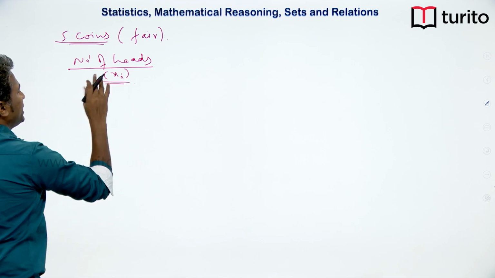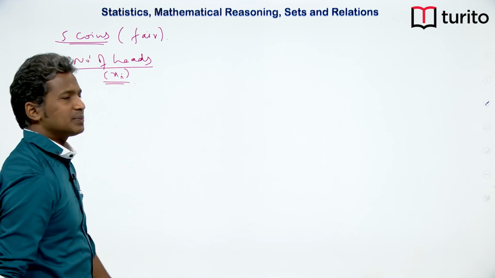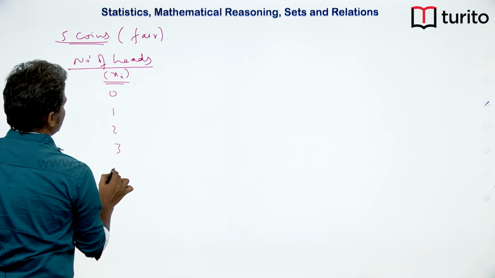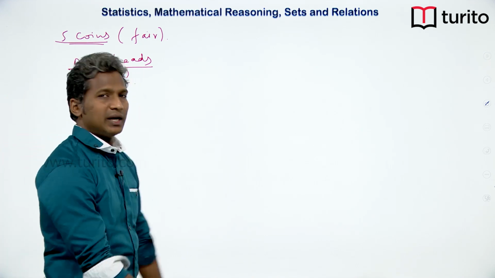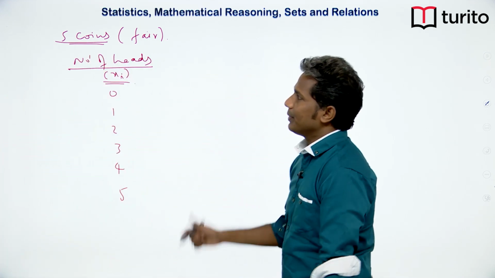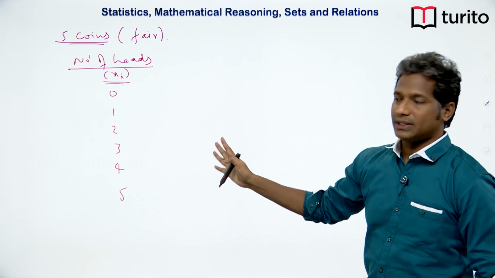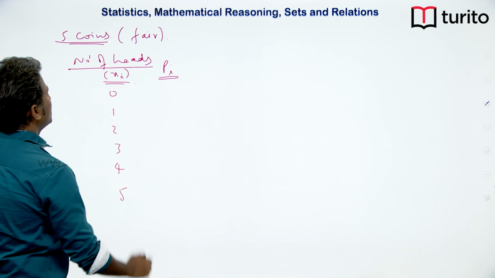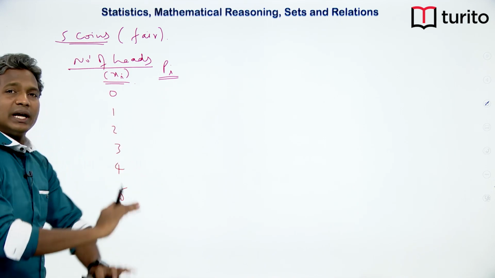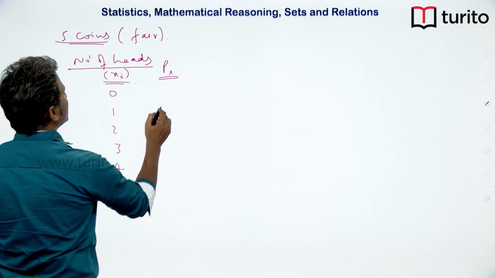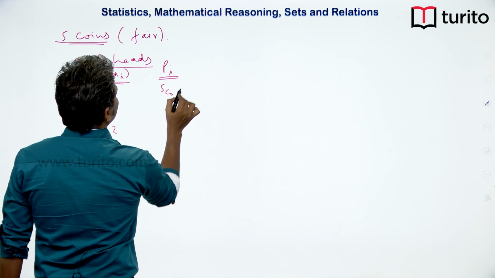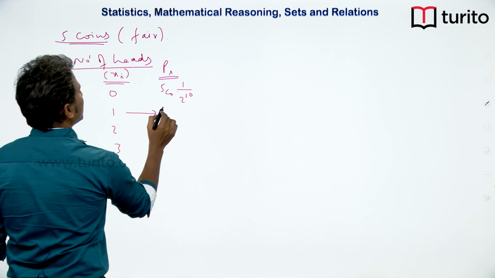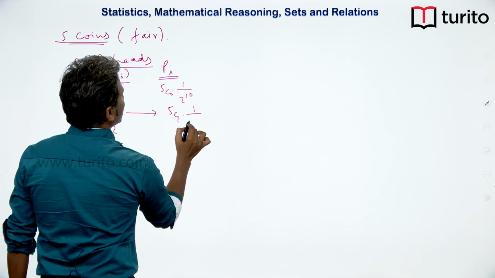as my reading, which is xi. So, when I toss 5 coins, the total number of heads possible ranges from 0, 1, 2, 3 till 5, maximum 5 heads are only possible. Now, if I take the probabilities of all of them, let us say there is pi here. What is the probability that we do not get any heads? It is 5C0 into 1 by 2 power 5. What is the probability that we get exactly one head? 5C1 into 1 by 2 power 5.